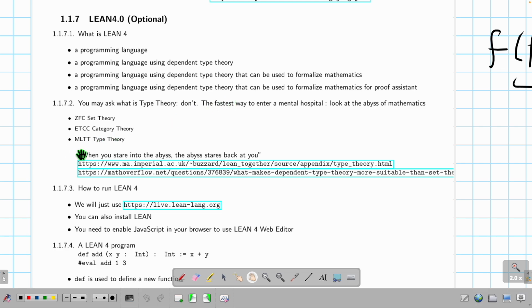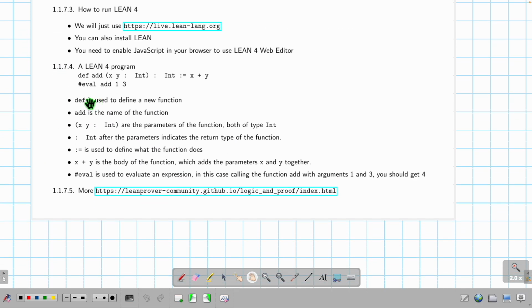The background is something called MLTT, which you shouldn't look at because it will make you mad, okay? So if you want, you can click these two links. And here's a funny example. Suppose I want to know what 1 plus 3 is. Okay, you type this. This means 1 plus 3. It says define addition. Input is x and y belonging to the integer class. What does this addition mean? It means I have an integer output defined as x plus y. And then evaluate this function at x is 1, y is 3. Then it will give you 4.